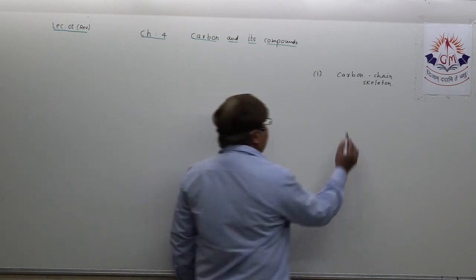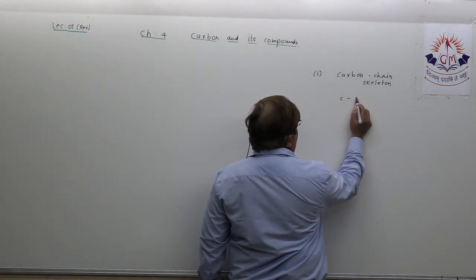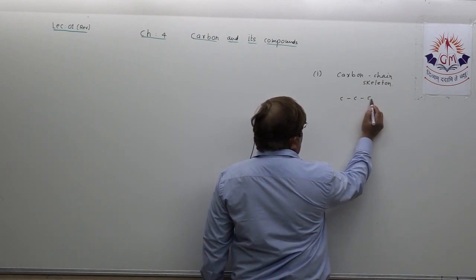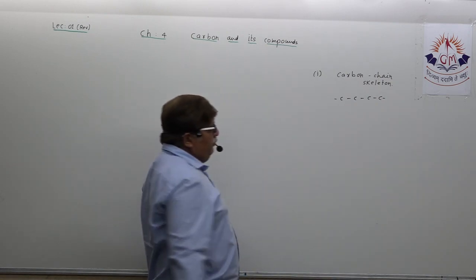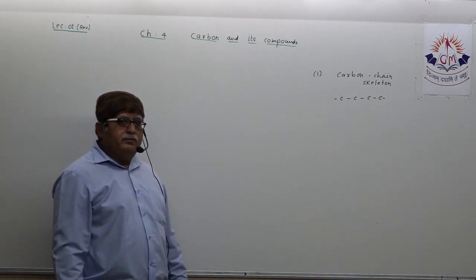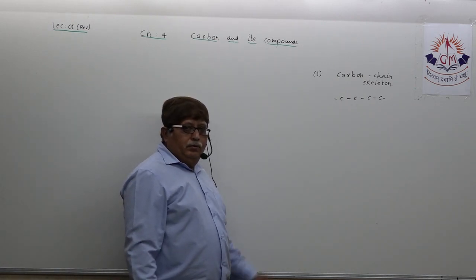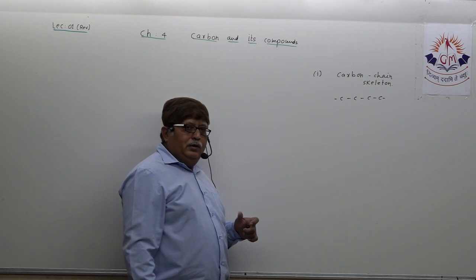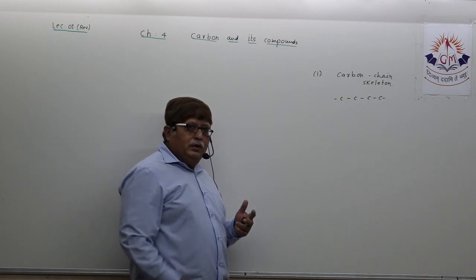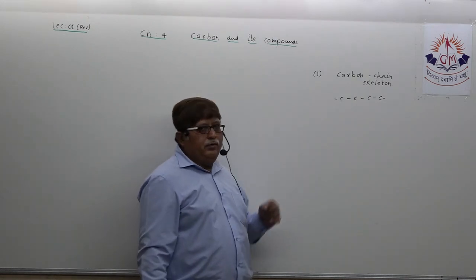Suppose, dear student, you see such a carbon chain. I am not mentioning how many carbon atoms, but if you see such a chain, understand, dear student, you need to be very sure about this. I am going to dedicate 3 to 4 lectures for understanding the nomenclature of carbon compounds.